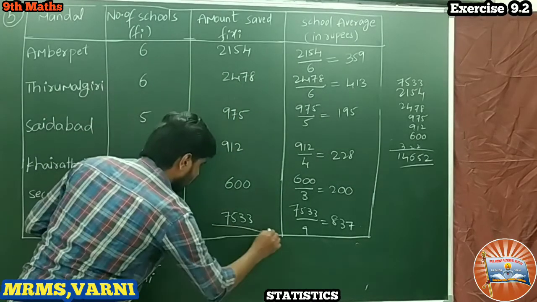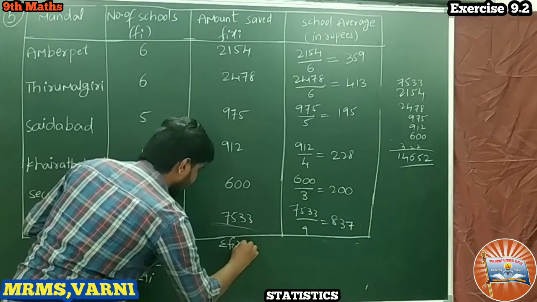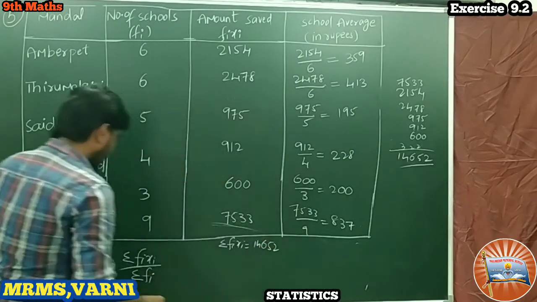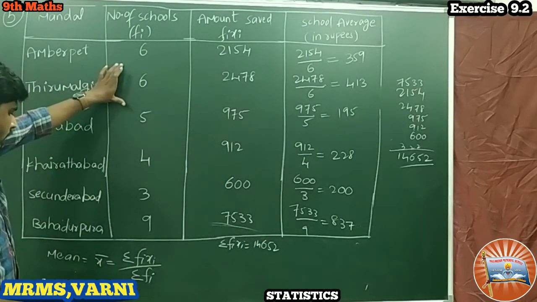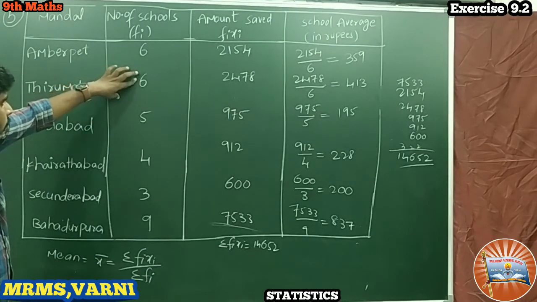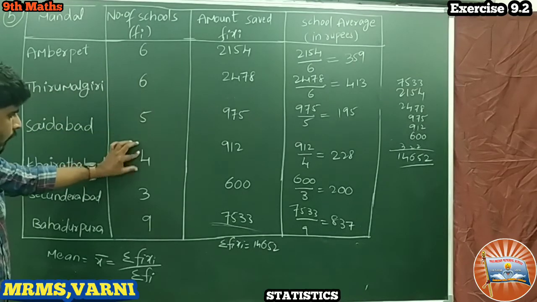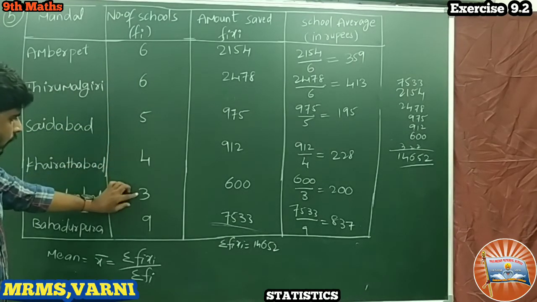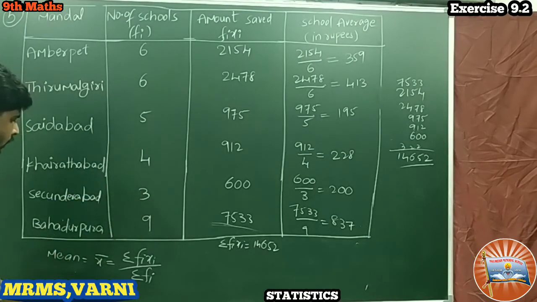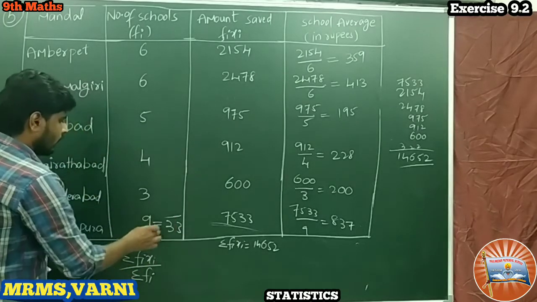So sigma fi xi we got 14,652, and now we go for sigma fi. 6 plus 6, 12, 12 plus 5, 17, 21, 21 plus 3, 24, 24 plus 9, 33. Okay, is it clear? This we got, sum is 33.